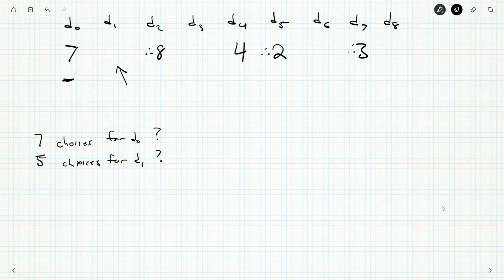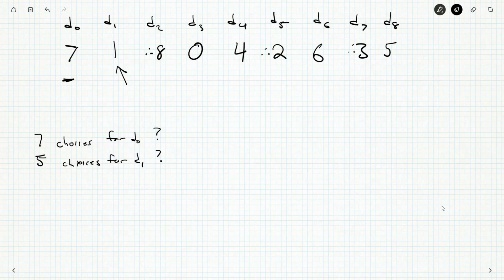Let's pick D1 is 1. Let's say. So if that's 1, then D8 has to be 5. If D8 is 5, then D0 is 3. And if D1 is 1, then D6 has got to be 6. So that turned out to be a Moffat number.